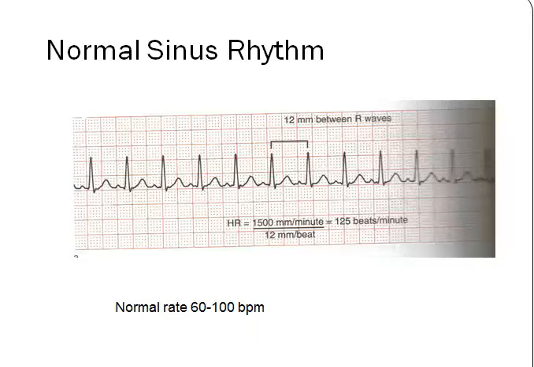So what you see here, and this is called a rhythm strip, is what's called normal sinus rhythm because it is originating from the sinoatrial node. And so normal heart rate is between 60 and 100 beats per minute. Again, normal sinus rhythm, you can see the space between the QRS complexes, each one is even, so there is no irregular beat.